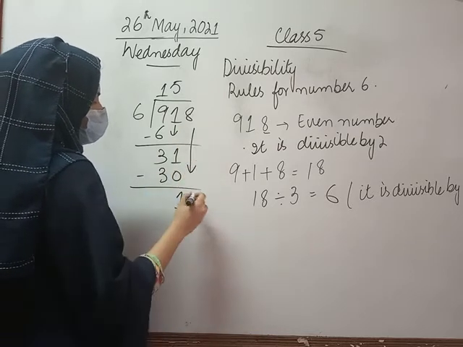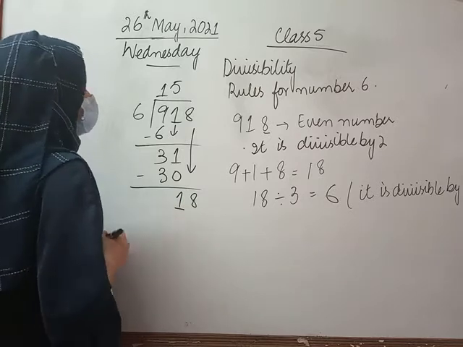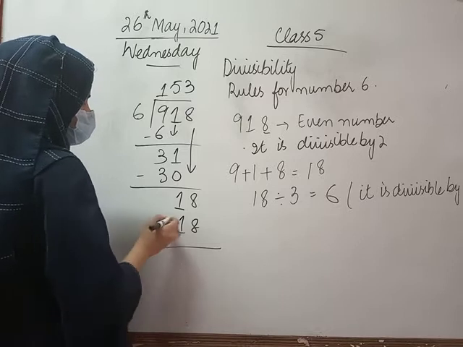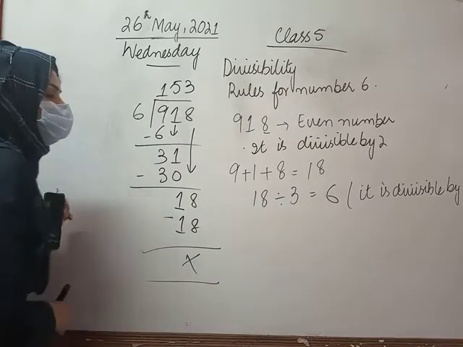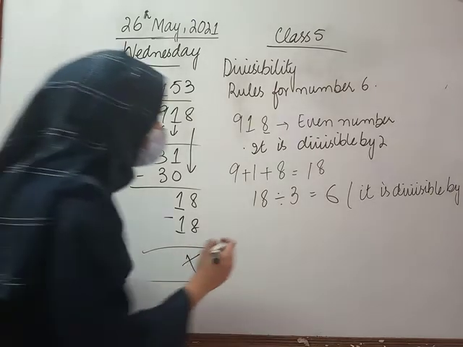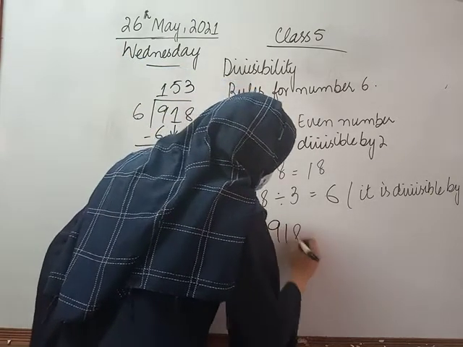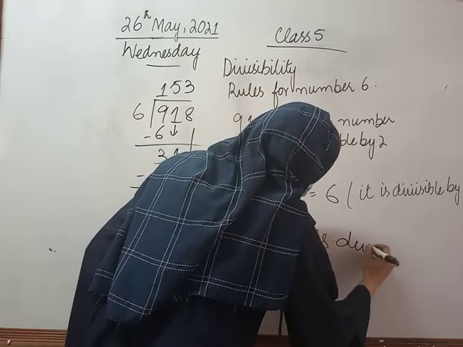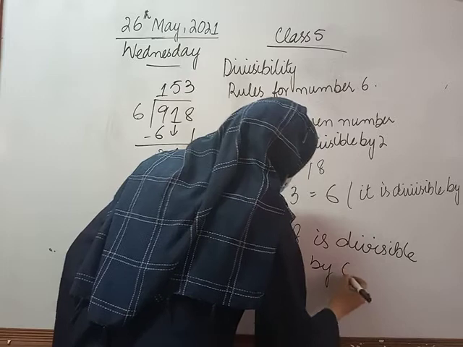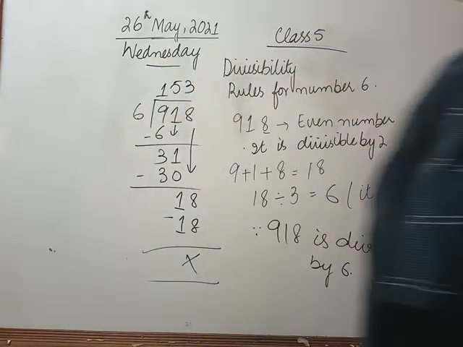I will bring down 8 here. As you know, 6 3 times 18, with no remainder in the end. So we can write 918 is divisible by 6. Fine.